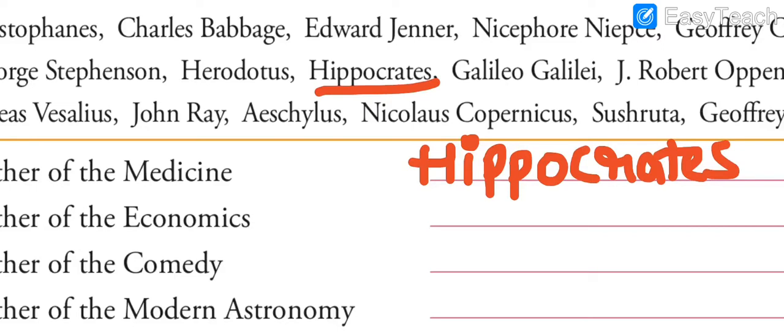There are total 20 people of distinction that have been asked to you. What you have to do is listen to the first 10, then pause and then solve it in your book. Then check the answer and then listen to the other left 10 people of distinction, and then fill it in your book. It will help you because these names may be typical for you to learn. So what you can do is just divide the work. First listen to the first 10, then solve, then listen to the other 10 and then solve.